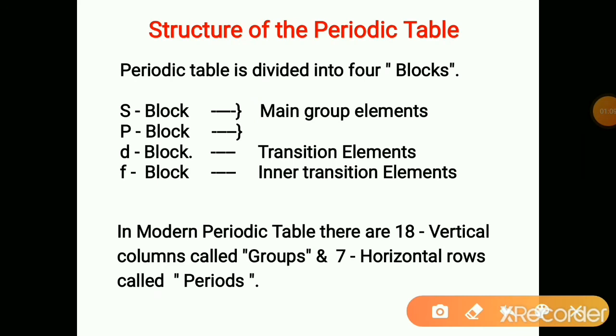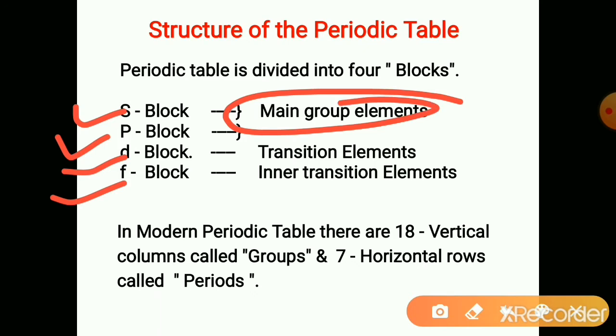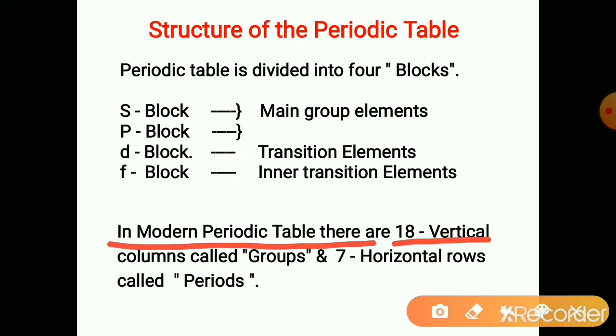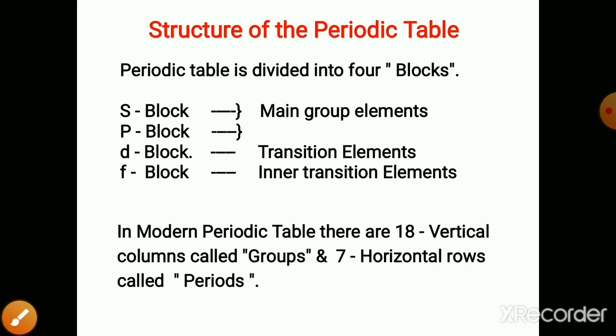Now we will study the structure of the periodic table in detail. There are 4 blocks that we have just studied. What are these called? S and P block elements are called the main group elements. D block is called transition elements. F blocks are called the inner transition elements. And we know that in the modern periodic table there are 18 vertical columns, which are called the groups, and 7 horizontal rows, which are called the periods.